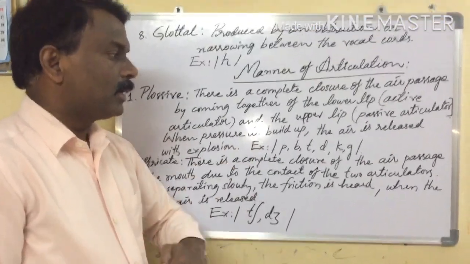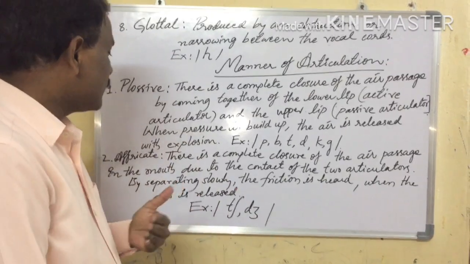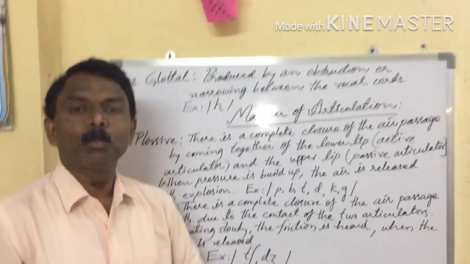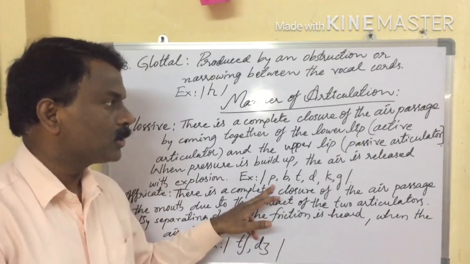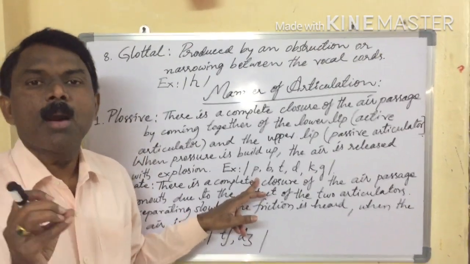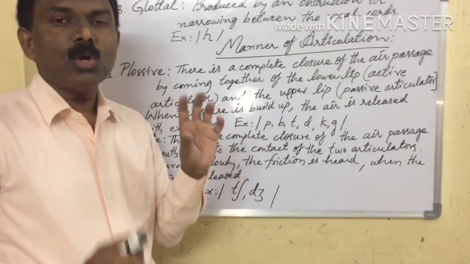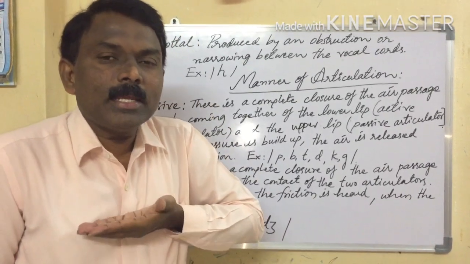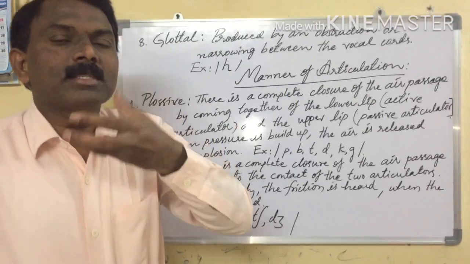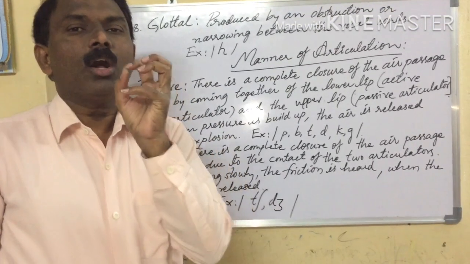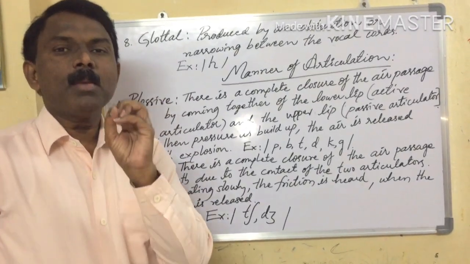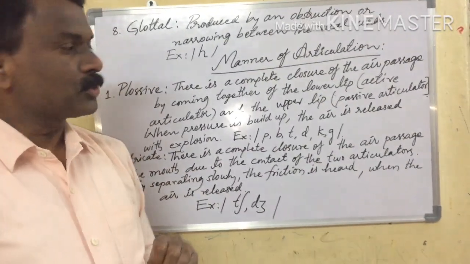When pressure is built up, the air is released with explosion. To produce the pa sound, we close our lips. Air comes from the lungs and throat, and all of a sudden an explosion happens. Then the pa sound is produced.